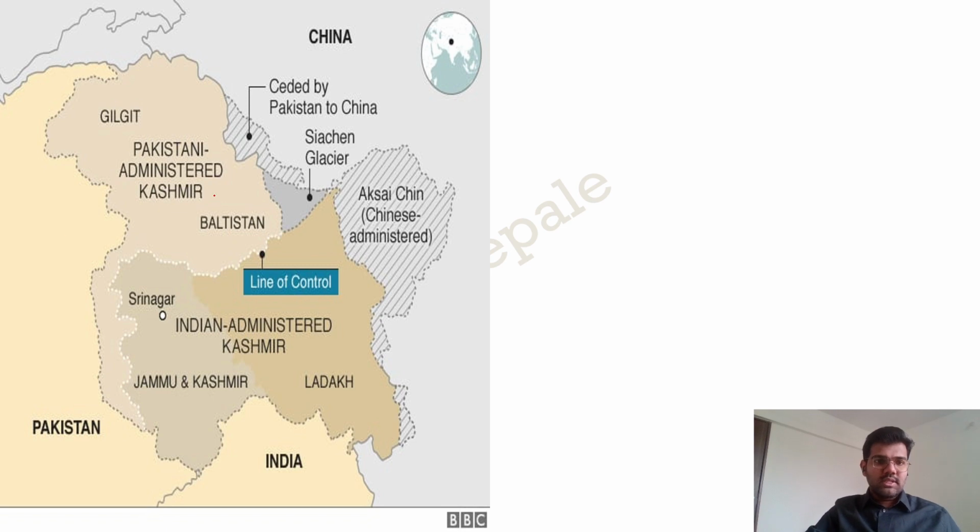So this is the erstwhile state of Kashmir, you can say. This is the political map of Kashmir. So here you can see, currently this is the Union Territory of Jammu and Kashmir, with the capital Srinagar. Okay. Next, this region